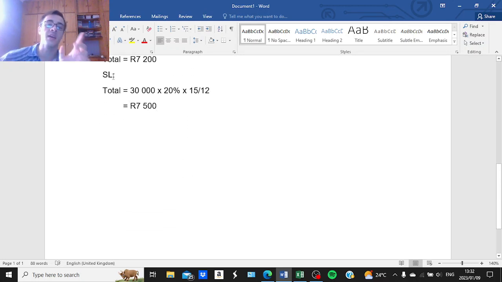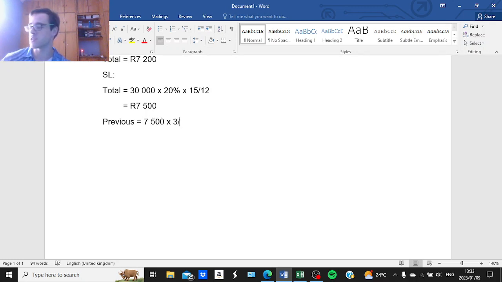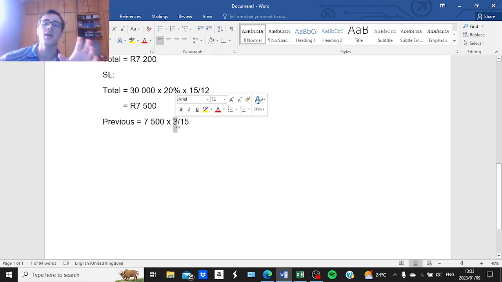But now if we use the straight line method, we will need to split this amount between the previous year and the current year. So for the previous year, we will take the amount of 7,500 and multiply this by 3 over 15. We use 3 because, as I've indicated previously, 3 of the 15 months relate to the previous year.